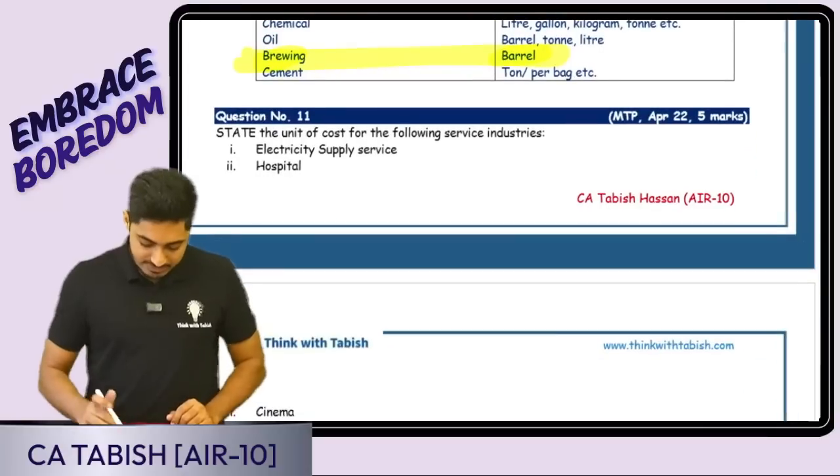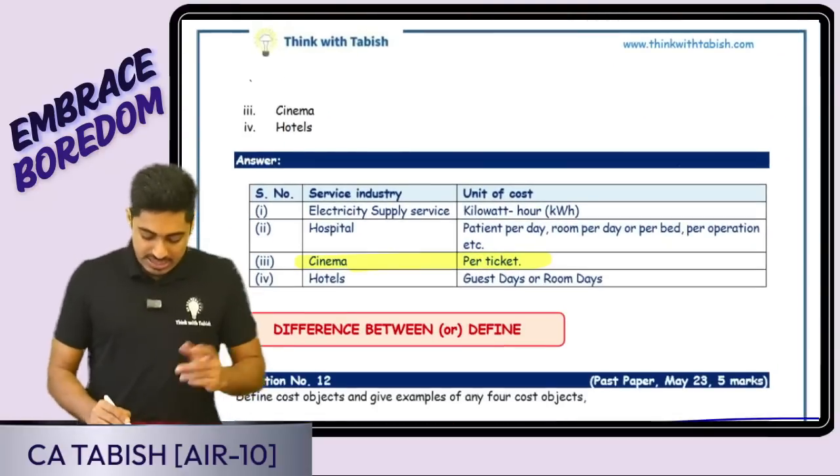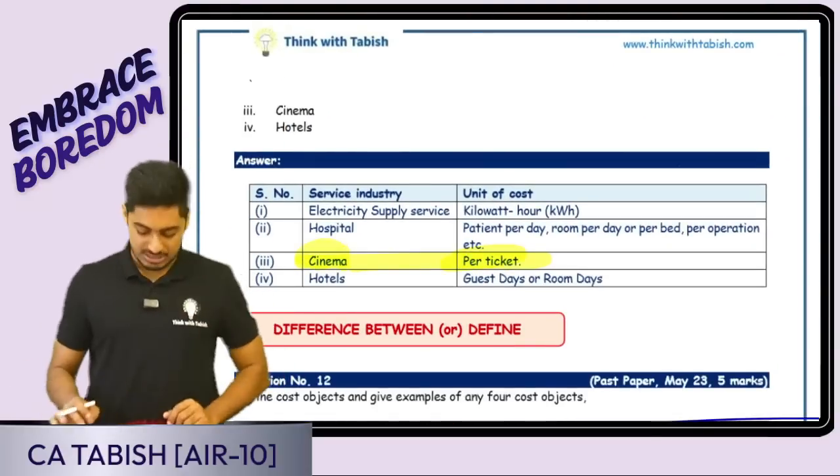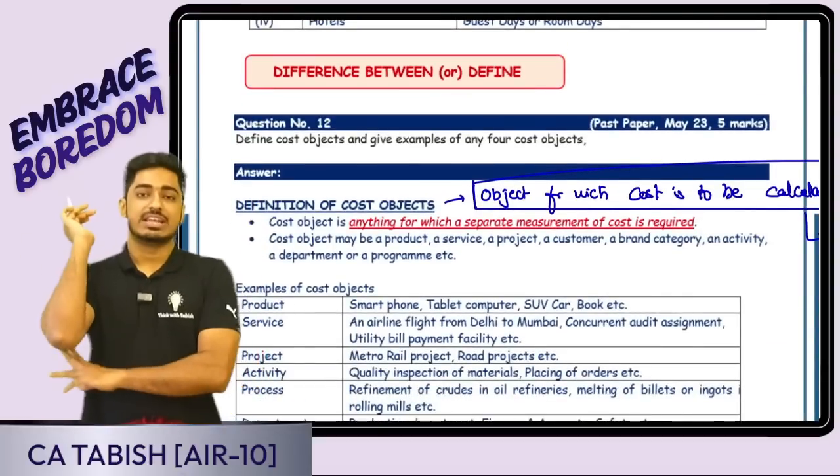Next is cost unit for the following. Here cinemas, how do I calculate the cost per ticket? All others are just a repetition. Is this clear, everyone? Question 11. 11 questions are over.